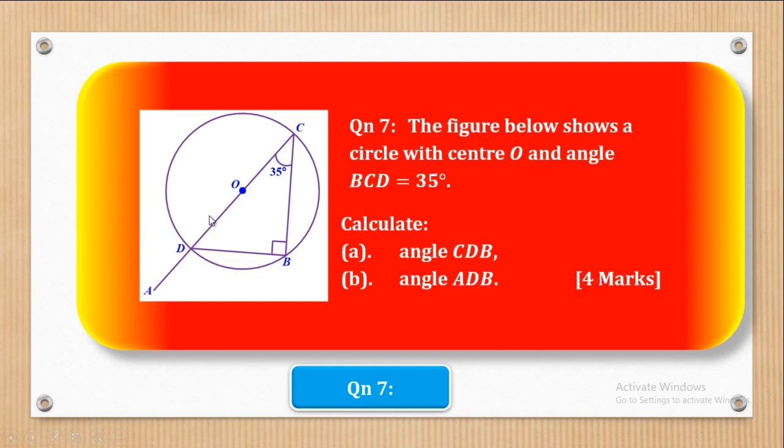So this is the circle with this as the center O. Now it means that because this is the center, CD is the diameter of that circle. Therefore, when you draw 2 chords, they will meet and make an angle of 90. So that's why there is 90 here. They have told us that angle BCD is equal to 35 degrees, and they want the angle CDB. So they want this angle.